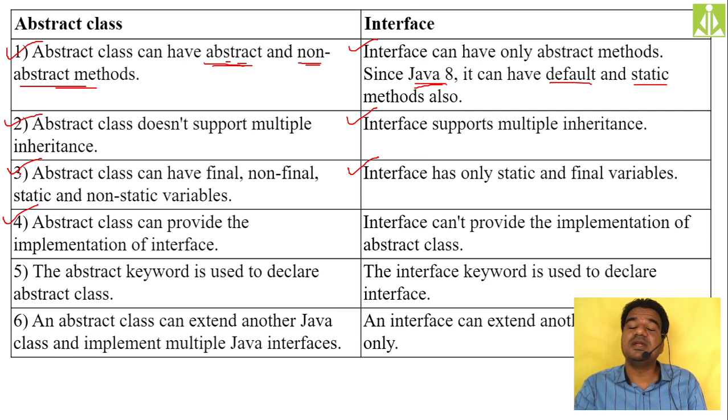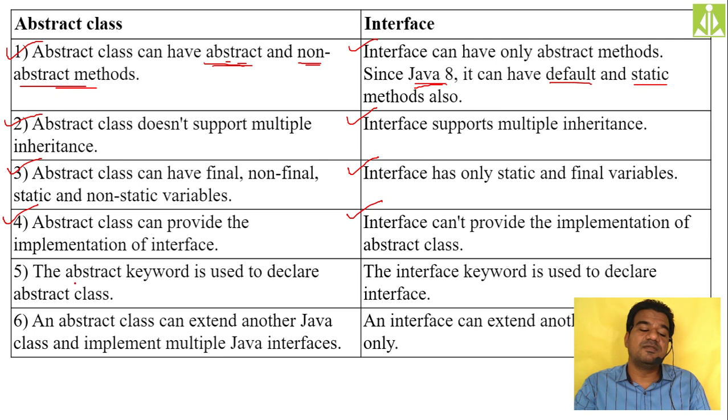If you inherit an interface from an abstract class, there is a possibility that your interface will gain concrete methods. So that is not allowed in Java. So your abstract class can be inherited from an interface, but your interface can't be inherited from an abstract class. Remember this one. This is another difference.